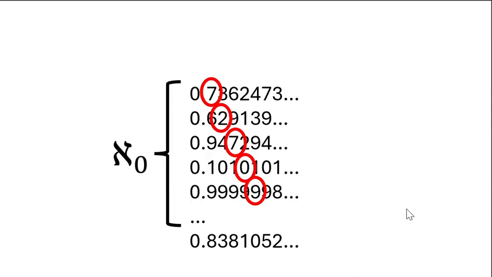Now, we know that this isn't the first one, because we've added 1 to the first digit. We know it's not the second one, because we've added 1 to the second digit, and so on and so forth. We literally define something that is not in the sequence. That is how this has been defined. Therefore, this is not in the Aleph Null sequence. It is Aleph Null plus 1.